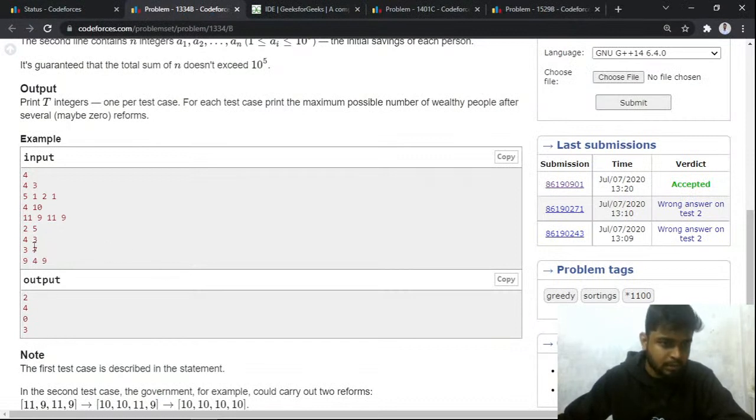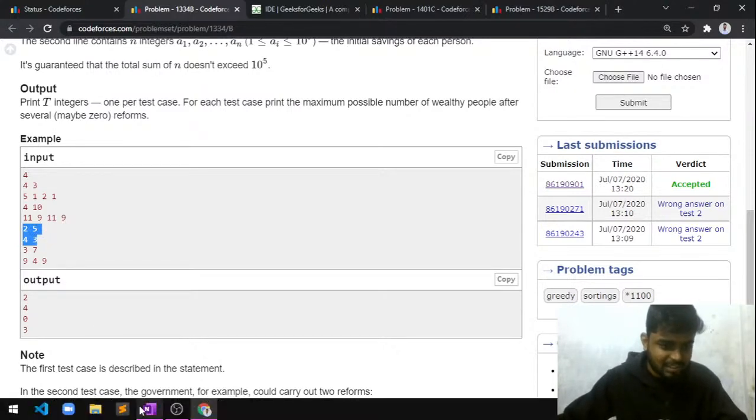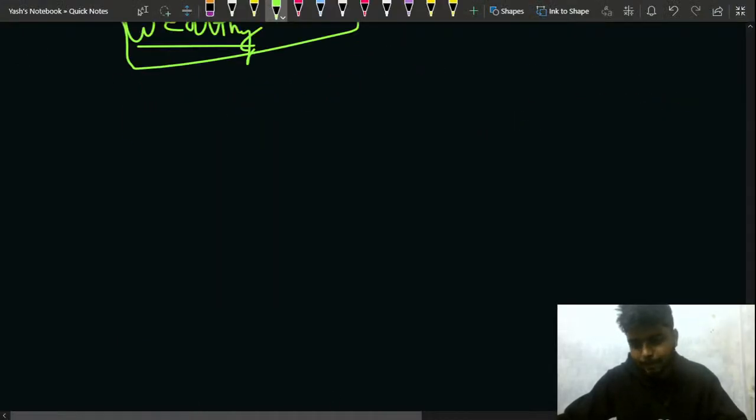Right, so let's say if you are having this test case, sort the array and calculate the extra money from each element. Now this guy is suggesting one thing.